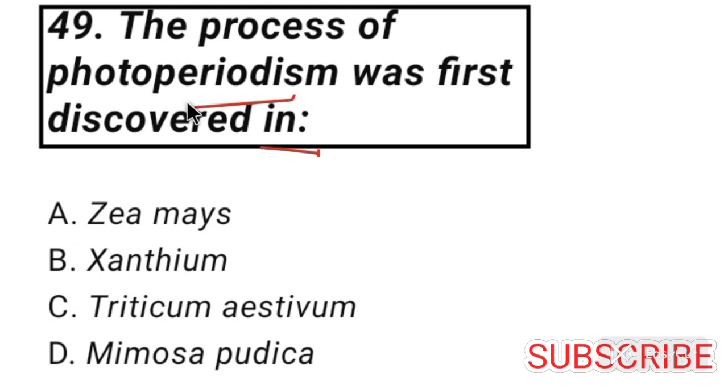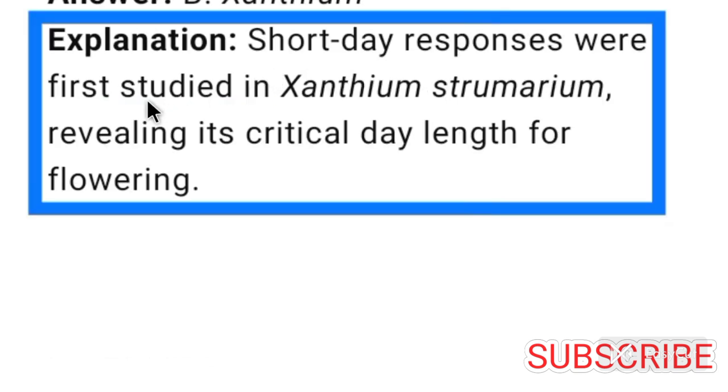Question number 49. The process of photoperiodism was first discovered by Xanthium. Option B is correct for question number 49. Short day responses were first studied in Xanthium strumarium, revealing its critical day length for flowering.